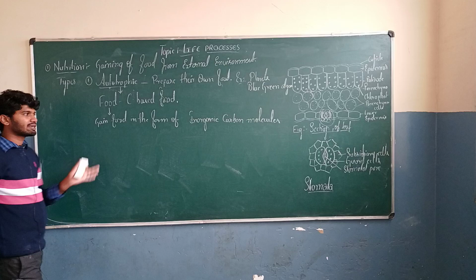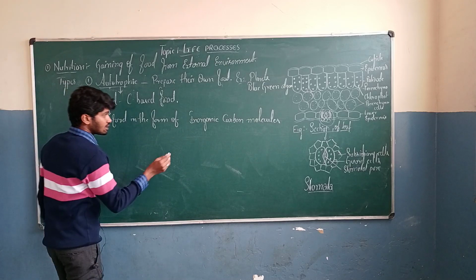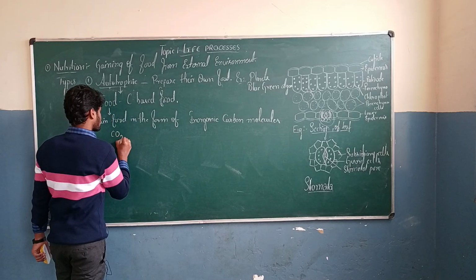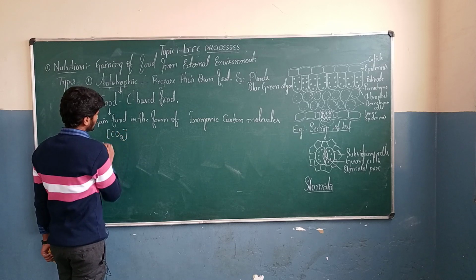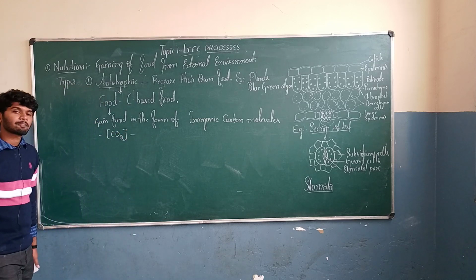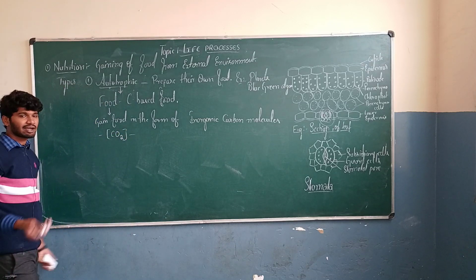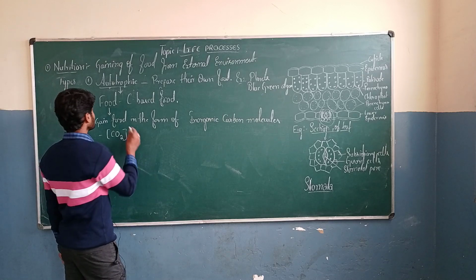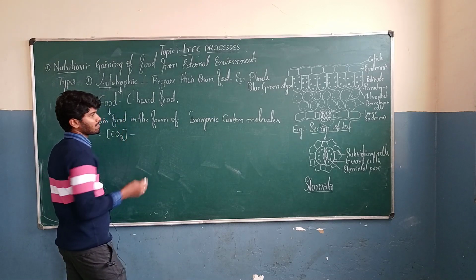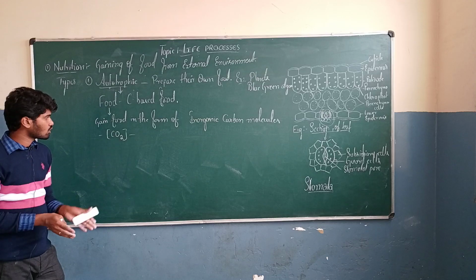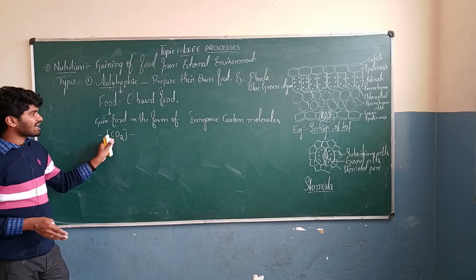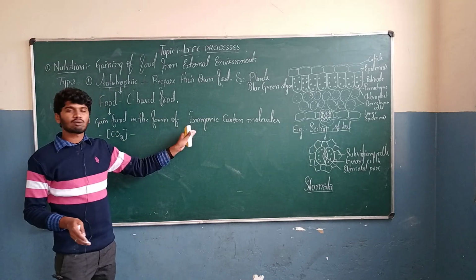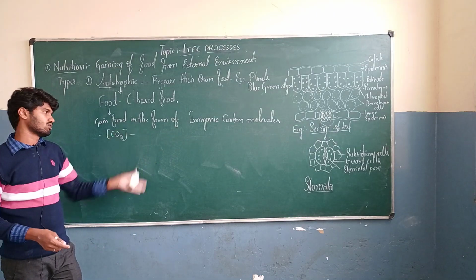These inorganic carbon molecules are attained in the form of carbon dioxide. Carbon dioxide is abundant in our nature. That's why these autotrophs depend upon our environment for carbon dioxide as inorganic carbon molecules to prepare their food.